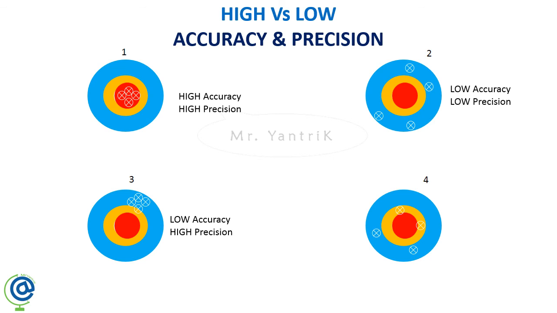So those 4 are very near to the center but not exactly at the center. So you can say that those are having a high accuracy rate, but those are not adjacent to each other. So you can say that it is low precision.